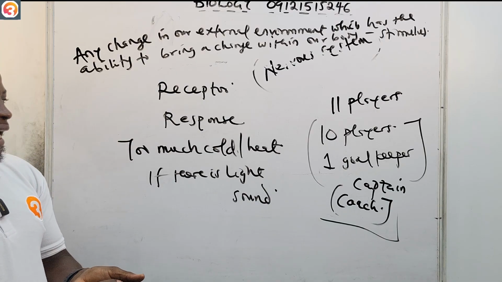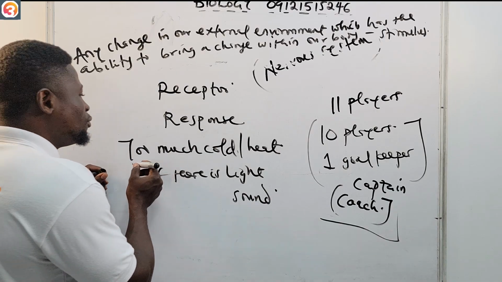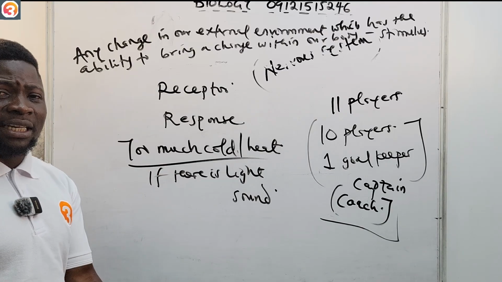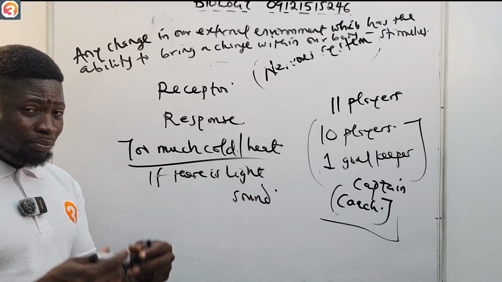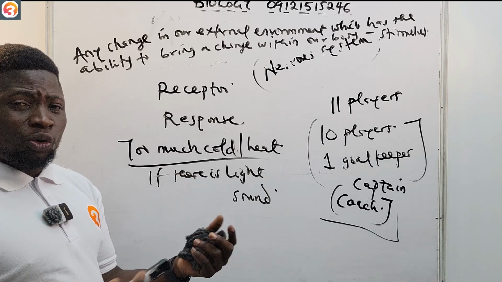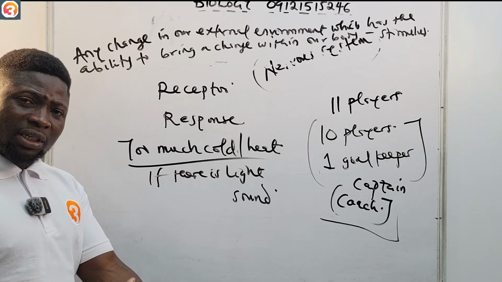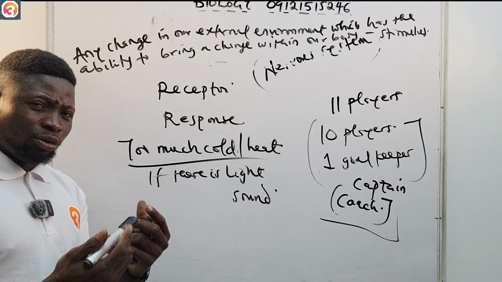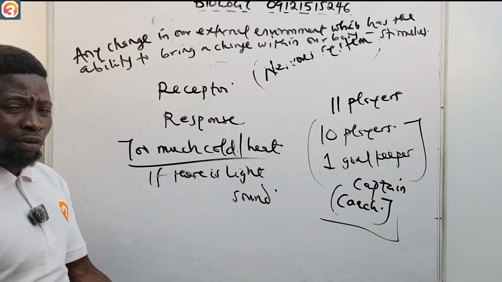So stimulus is any change in our external environment which has the ability to bring about a change in our body. For example, when there's too much cold or too much heat, where will you perceive it? It's your sense organs, basically, like your skin, that will help you to know that there's too much cold, or you are close to a fire, or the weather is very, very cold. It's from your skin, you will know.